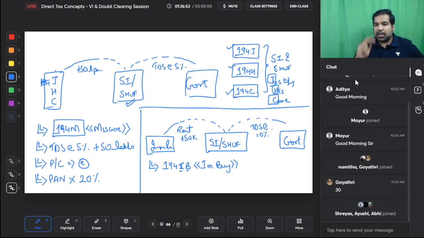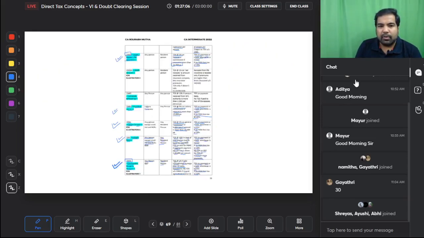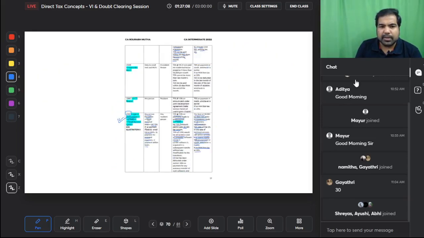So guys, there are two sections which are only applicable to small individual, small HUFs. One is 194M, misuse, for "justify his case", and 194IB, which is impossible to buy. I'm just reading out that one as well. 194IB is here.